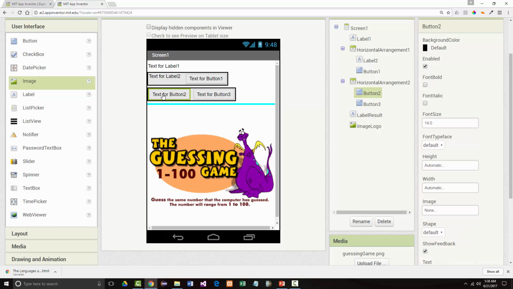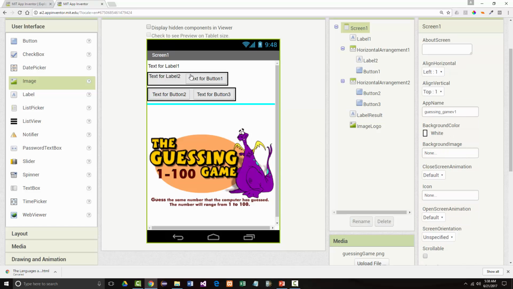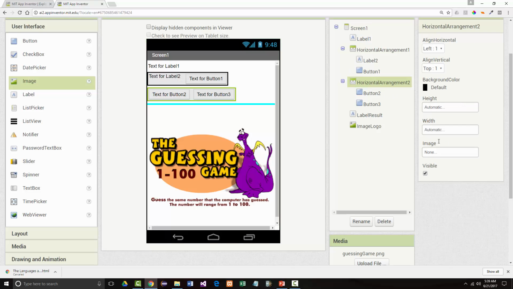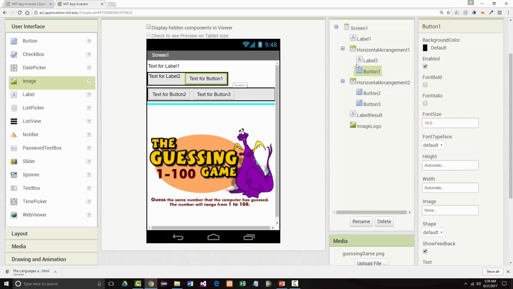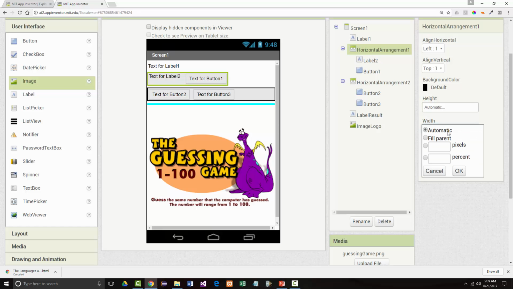Then we're going to have a couple buttons here. First of all, where we have these horizontal arrangements, let's give them a width of fill parent on both of them. You don't have to do this, but I think it's going to end up looking nicer as we go through here.